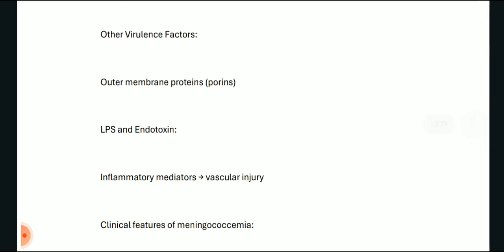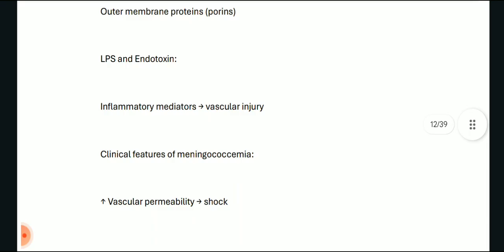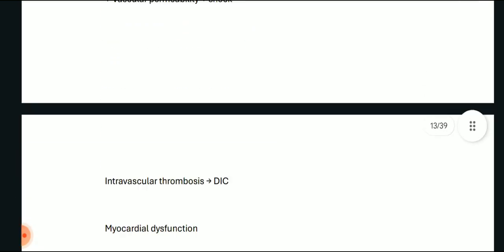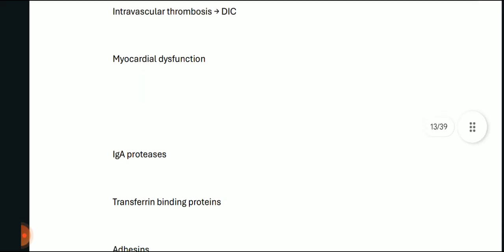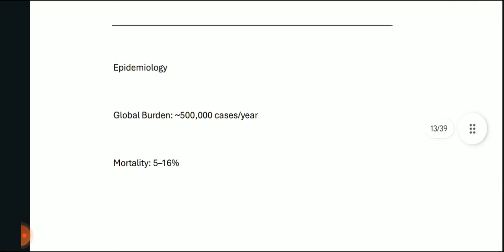What are the other virulence factors of Neisseria meningitidis? There is an outer membrane protein called porins, lipooligosaccharide and endotoxin, due to which inflammatory mediators are released and vascular injury is caused. Clinical features of meningococcemia are increased vascular permeability and shock. Intravascular thrombosis causes DIC, disseminated intravascular coagulopathy, and myocardial dysfunction can also precipitate. Now, it also releases IgA proteases, transferrin binding proteins, and adhesins.